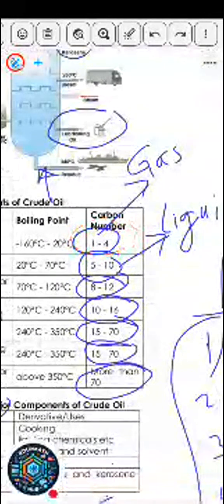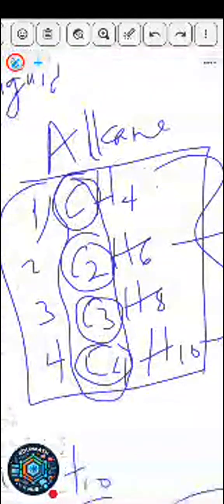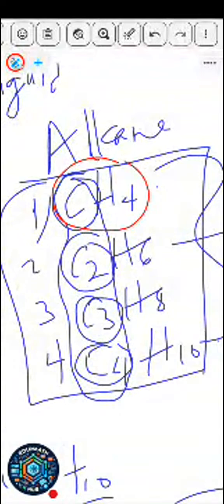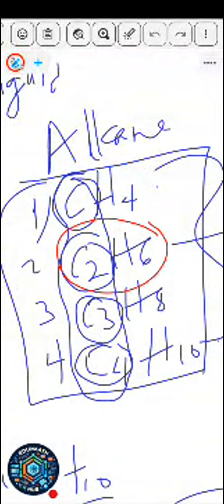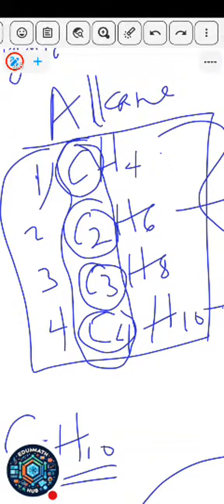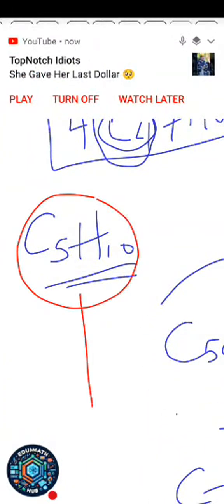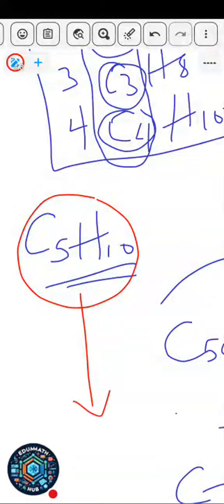From this page here, you can see the number of carbon atoms here is 1 to 4. That is because the first member was CH4. Second member is C2H6. I told you guys, all these 4 members are actually used as fuels. They use them to cook. That's because they are gases. You can see that the state in these first 4 members is gaseous. By the time you start going from the fifth member downwards, they are liquids.